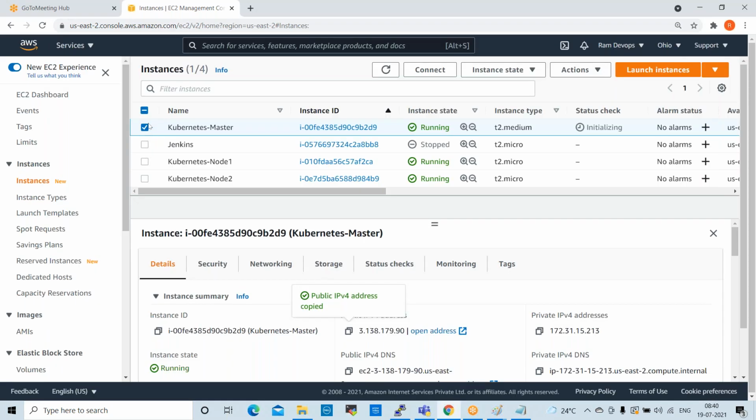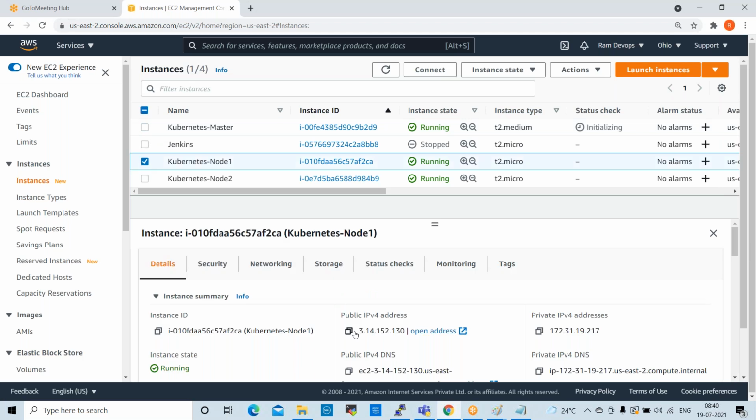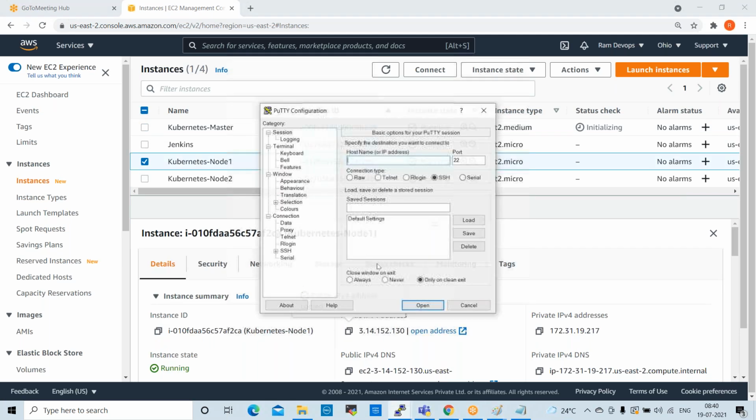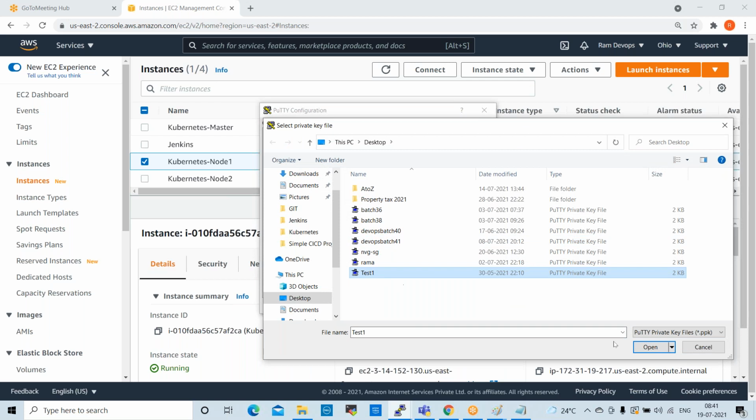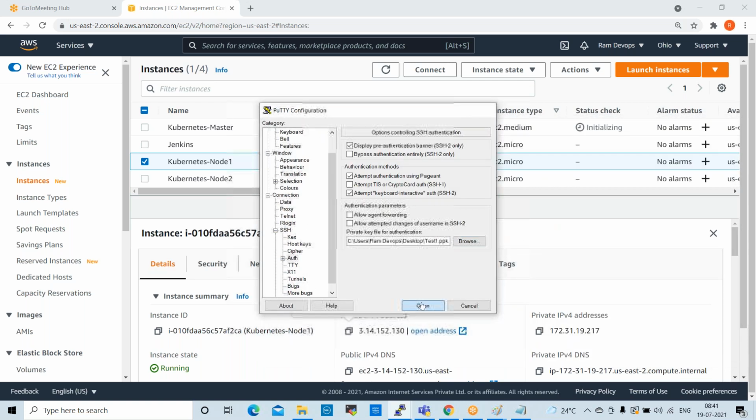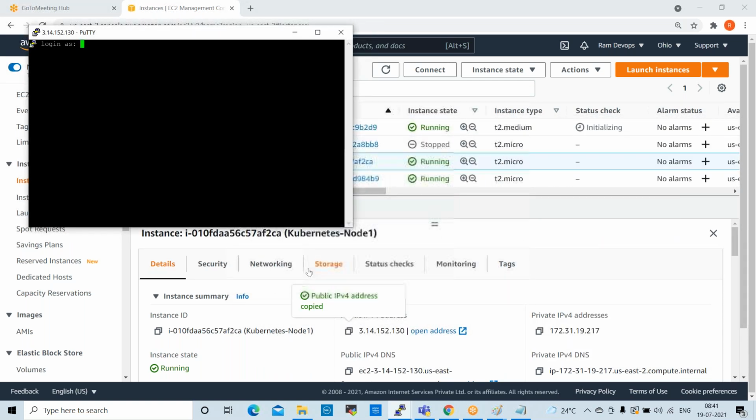and I connect the second one, node 1, copy this. Just one key pair. Okay. CentOS.